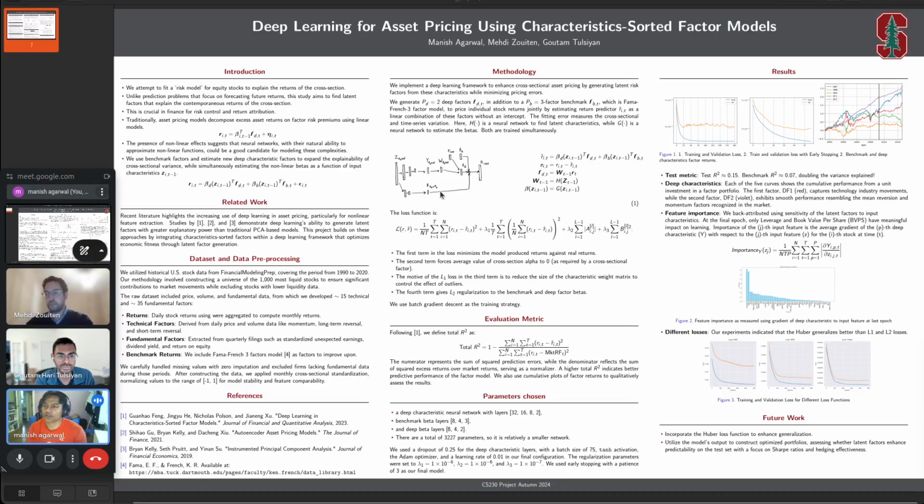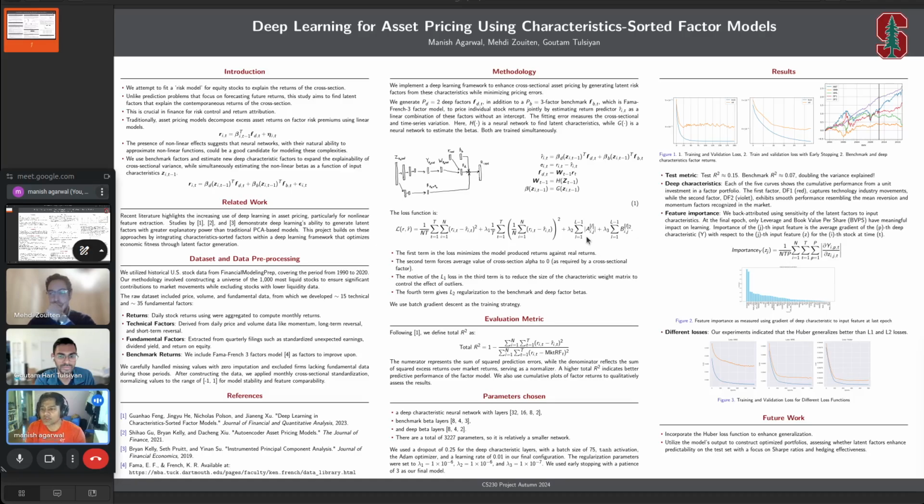Our loss function consists of four terms. The first term is the loss which minimizes the model produced returns against the real returns, which is the main driving loss. The second term is the average value of the cross-sectional alpha to zero. The third term regularizes the weight matrix, and the last term regularizes the betas.